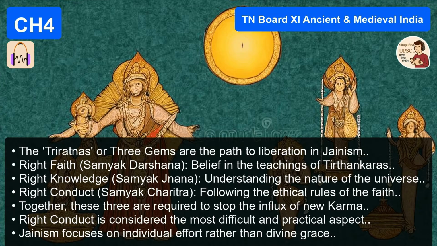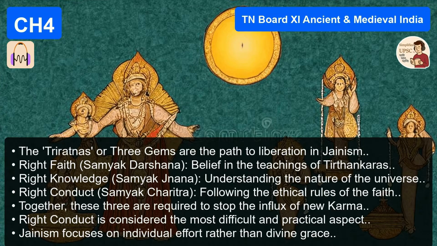Did they try to resolve it? Were there councils? They did. The first council was held at Pataliputra, led by Stulabahu, but the Digambaras boycotted it. It wasn't until much later, at the second council in Vallabhi in the 5th century AD, that the scriptures, the 12 Angas, were finally compiled in their present form. Okay, that's a fantastic overview of Jainism.